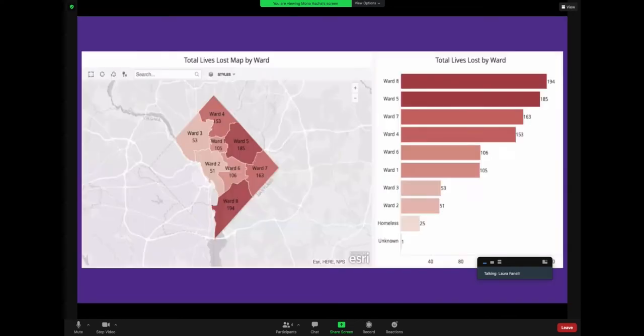This is a visual of the death counts per ward. Here we show Ward 8 hardest hit with death. Ward 8 is the most disadvantaged ward and reports the lowest median income. Conversely, Ward 2, where the highest median income is recorded and also home of the White House, has been spared with the least amount of deaths. Next chart.